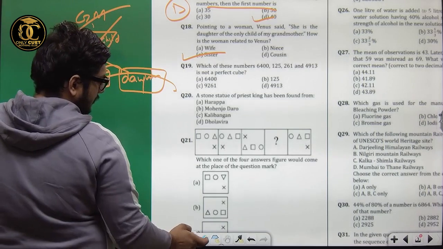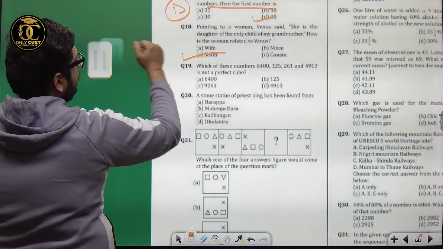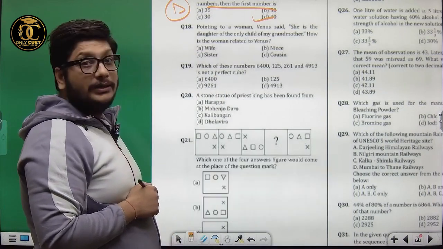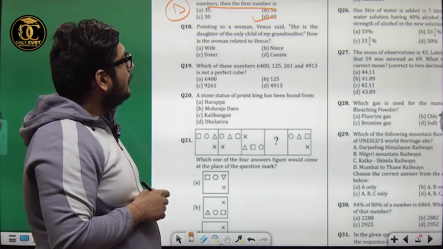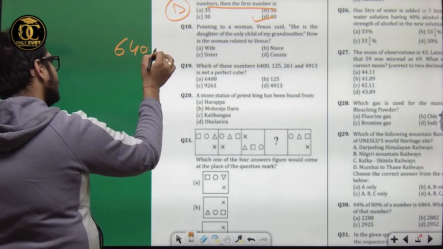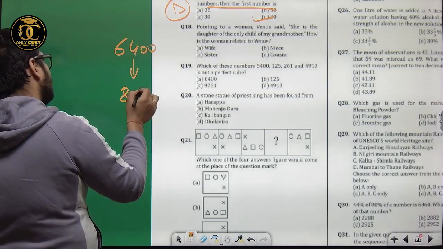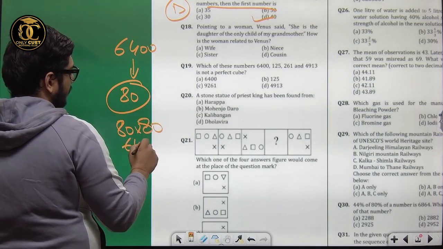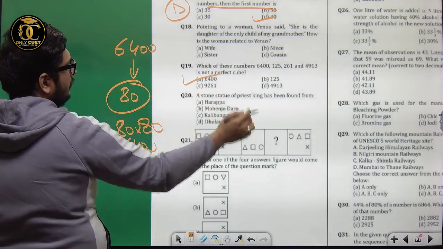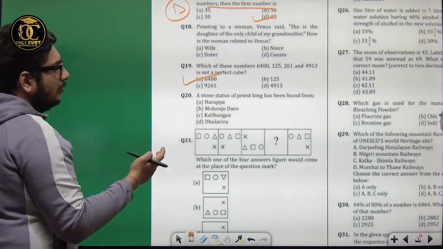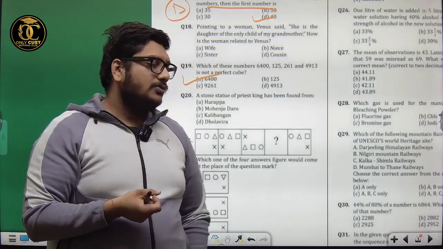Now what is asked is, which of these numbers is not a perfect cube? Perfect cube has been asked. Now look at option A, 6400. It is the square of the number 80, 80 squared gives 6400. That means 6400 is a perfect square, so it is not a perfect cube. So option A is correct.